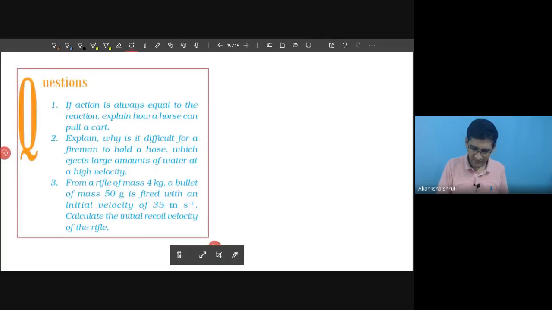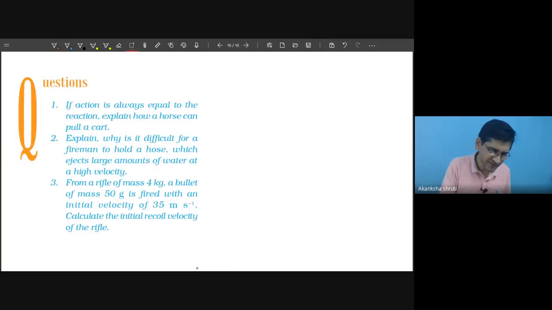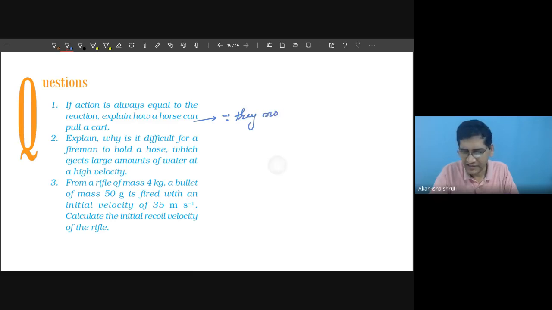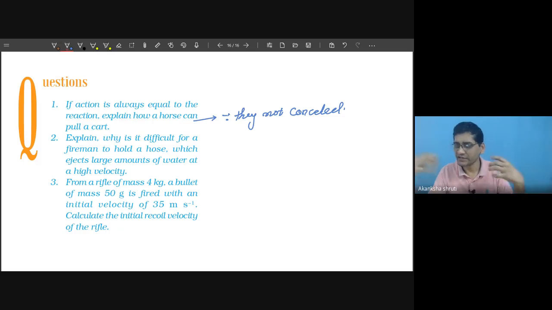Students, let me quickly answer this. Action is always equal and opposite to reaction. Explain how a horse can pull a cart. When they are equal, it is still able to pull because they are not cancelled. When they are not cancelled, the horse is able to pull it forward.